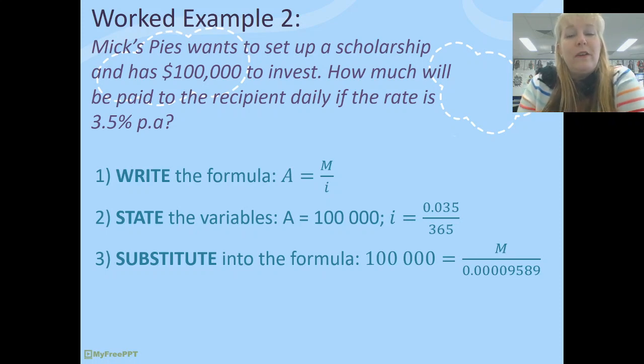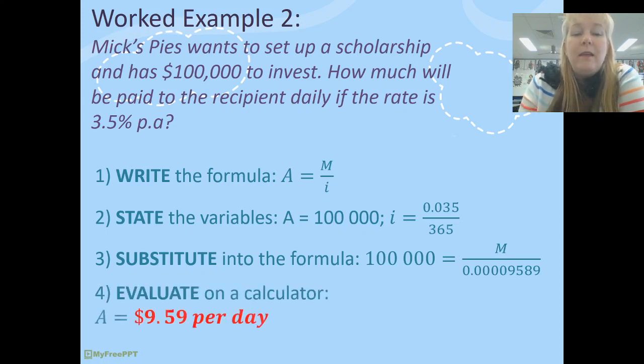Step 3, we're going to substitute that into the formula. You can see it was a very teeny weeny number, and then because it's on the denominator of the fraction and we want m to be all by itself, we're going to multiply both sides by that teeny weeny number, and we'll find that m is equal to $9.59 per day. And unfortunately, I've written A is $9.59 per day. Don't worry about that. It should be M, the amount that's paid, and that's why it's always good to write your statement at the end. So basically, Mixed Pies can probably allow this recipient of their investment to go and buy themselves a cup of coffee or two per day, or hopefully some stationery.